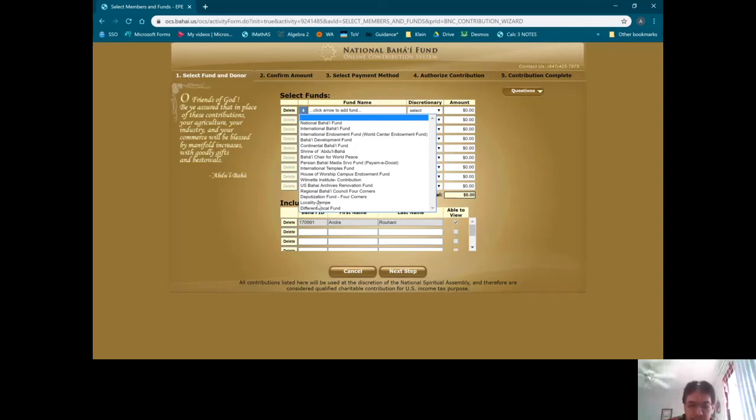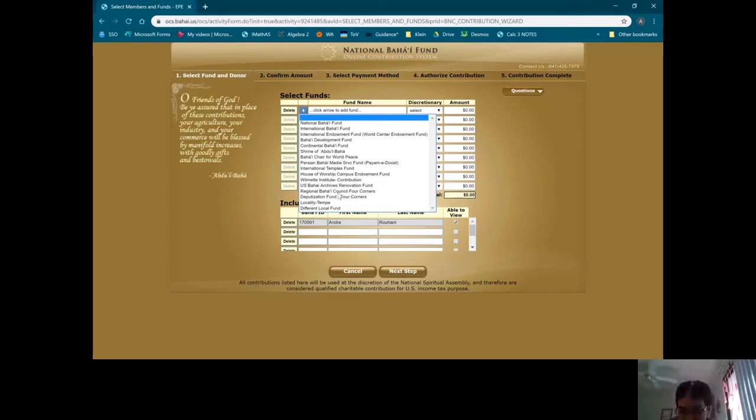It might be some nominal sum if you just want to be counted for the participation goal, like number of believers that are contributing. Of course, all of this is totally up to you, but the point is that the only way that your local treasurer knows that you've contributed is if you contribute here, at all or in addition to other fund contributions. You can also contribute to a different local fund, to a different community.